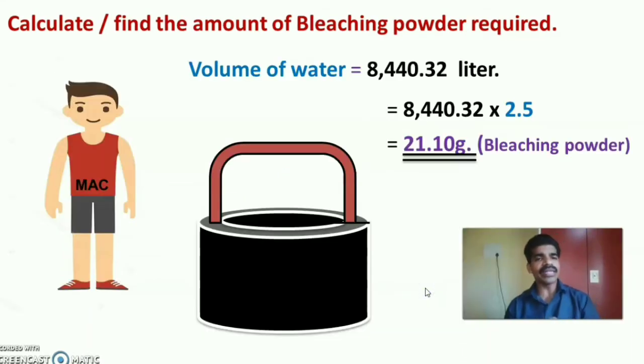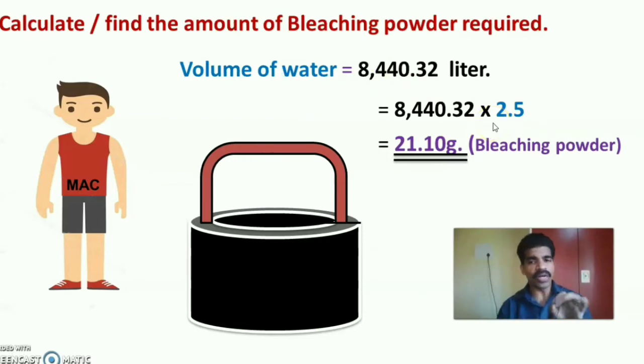Now the third main step of the MAC is to find out the amount of bleaching powder required for the well. The volume of water, 8440 liters, has to be multiplied with 2.5. So finally you get 21.10 gram of bleaching powder required for this well chlorination.